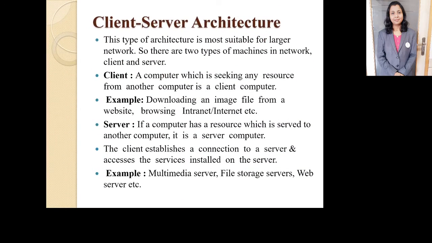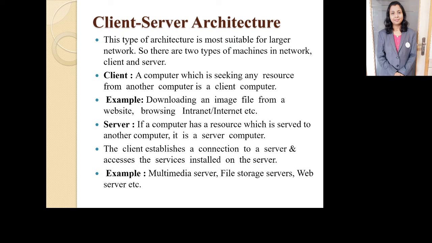So the second architecture is client server architecture. This is the opposite of peer-to-peer architecture. This type of architecture is most suitable for larger networks. There are two types of machines in the network, client and server. So what is a client? Basically a computer which is seeking any resource from any other computer is called a client computer.